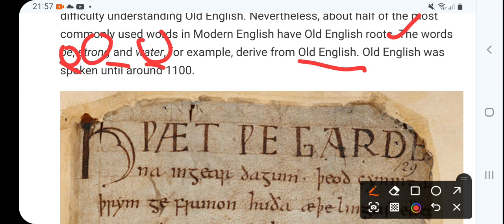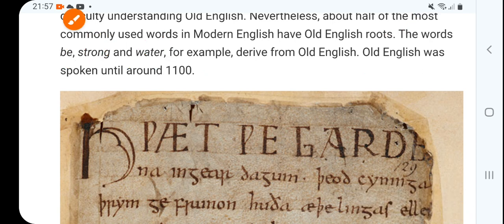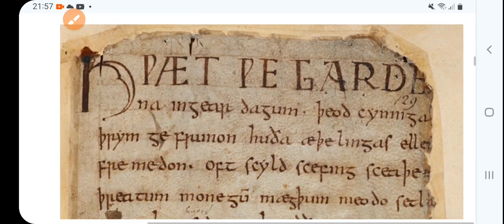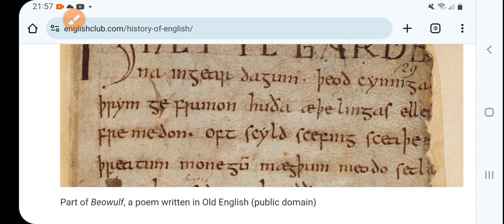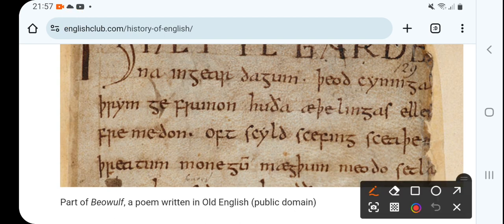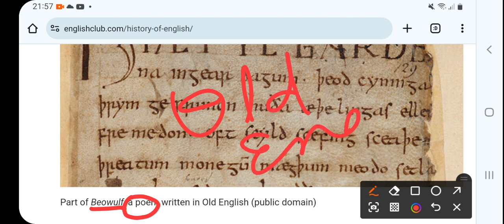Old English was spoken until around 1100. So this was the period from 450 to 1100, right? Now this is an example of Old English: Beowulf, part of this poem. The poem's name is Beowulf, and that's a poem. We are not able to understand much of this poem. So this was Old English, right?